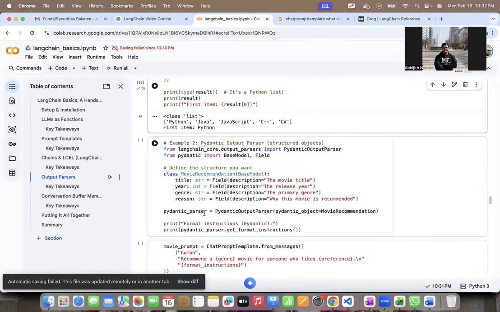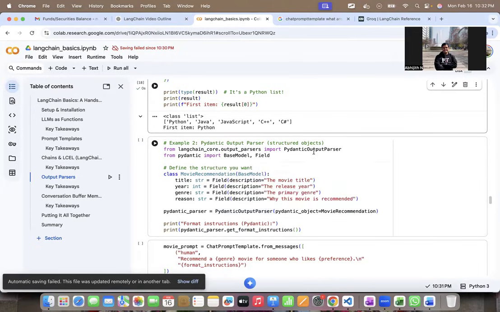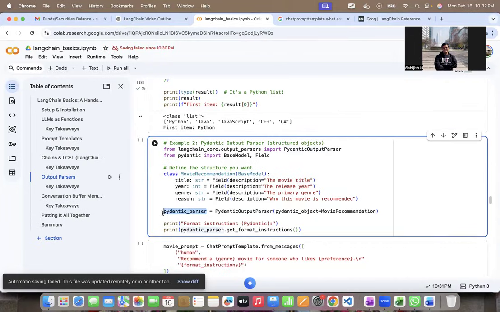So I create a Pydantic parser, which is basically using this Pydantic output parser class. So this Pydantic parser here is an object. And I'm going to look at format instructions of this Pydantic parser, right? So let us see.